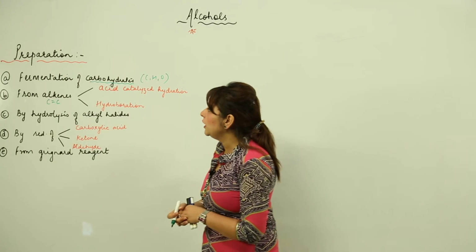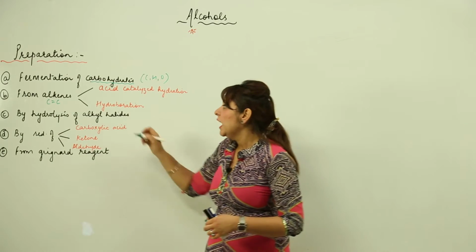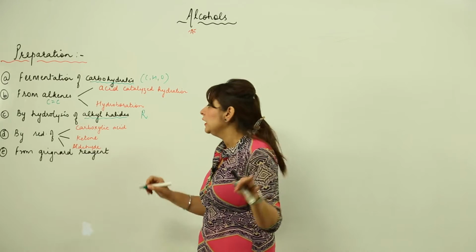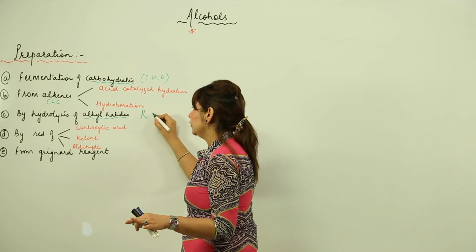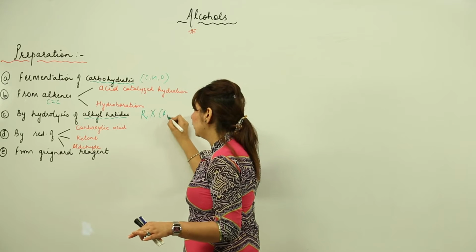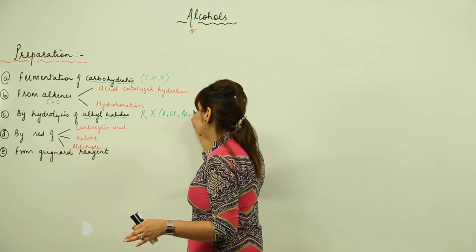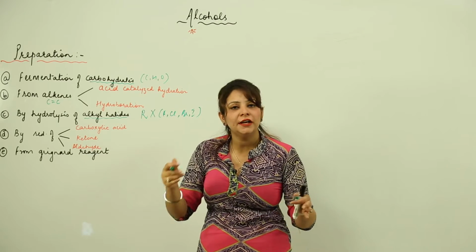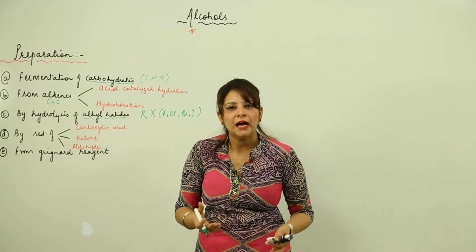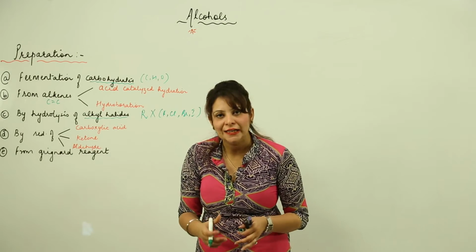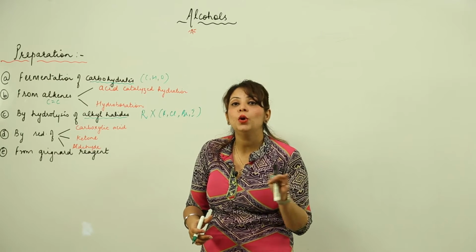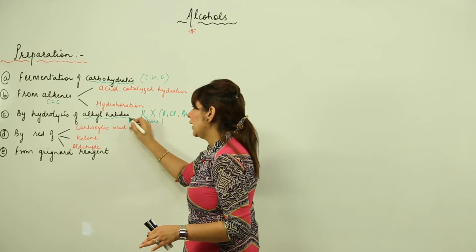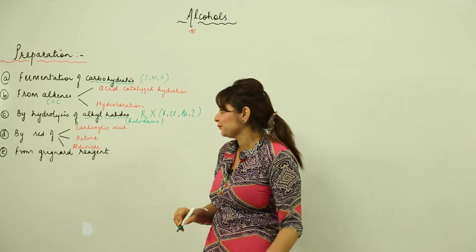Second is by hydrolysis of alkyl halides. An alkyl halide is something which contains an alkyl group, that means a carbon chain, and a halogen. Can be fluorine, chlorine, bromine, or iodine. So an alkyl halide is formed when a hydrocarbon chain, with a minimum of one carbon, carries a halogen, and we can also call it a haloalkane. One and the same thing, I'll write here. We can also call it haloalkane, that means alkane with a halogen.